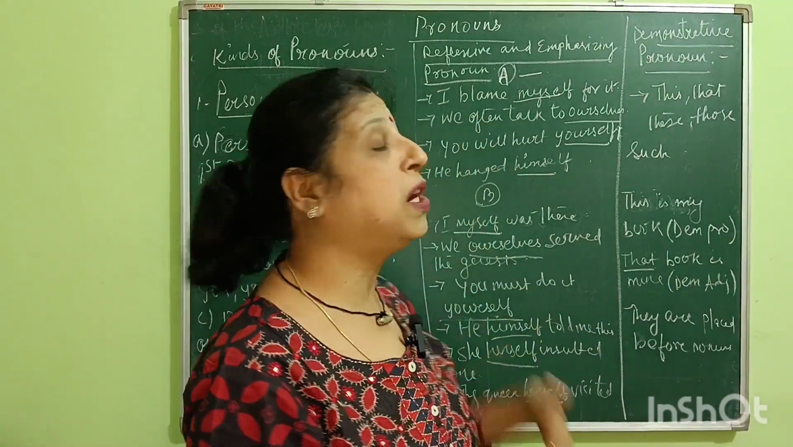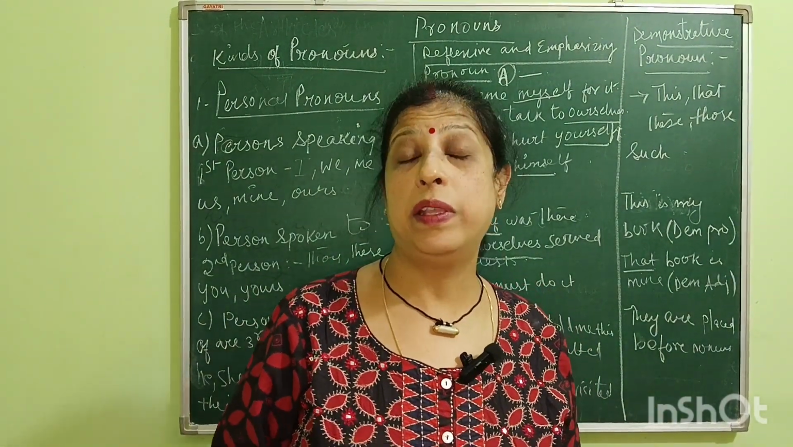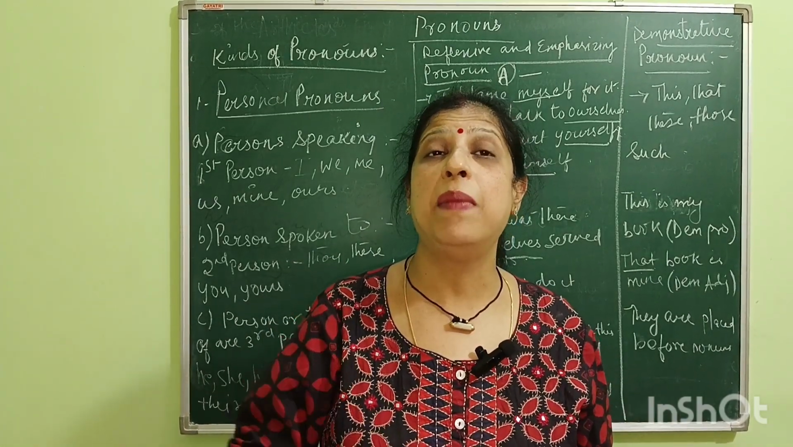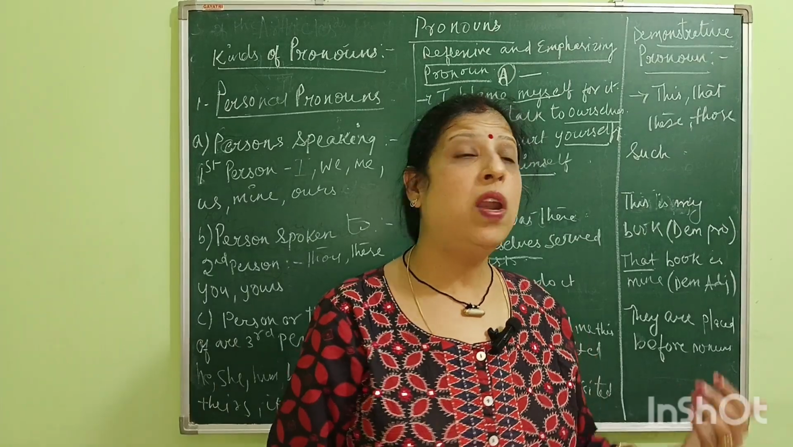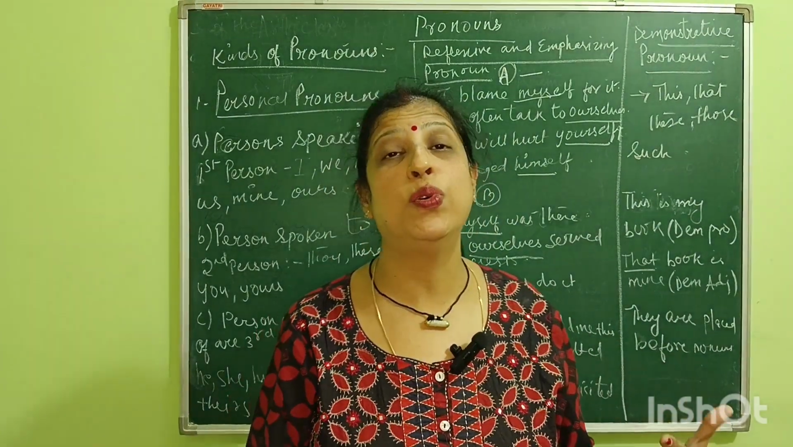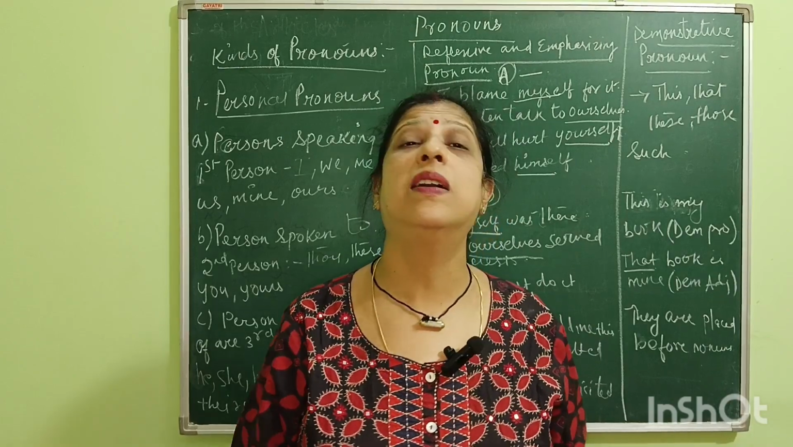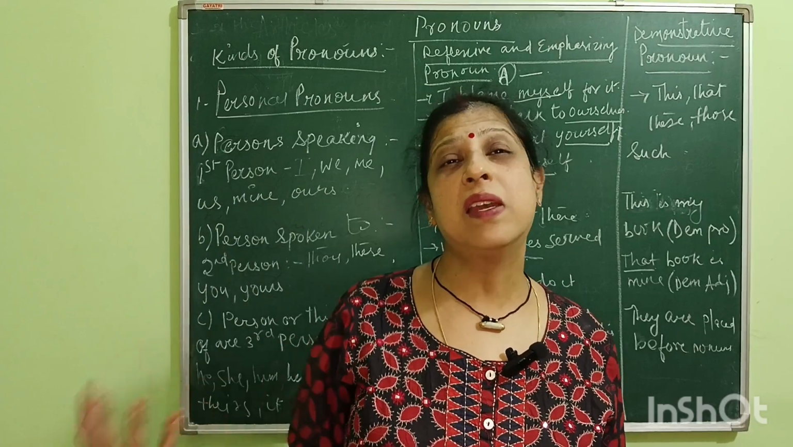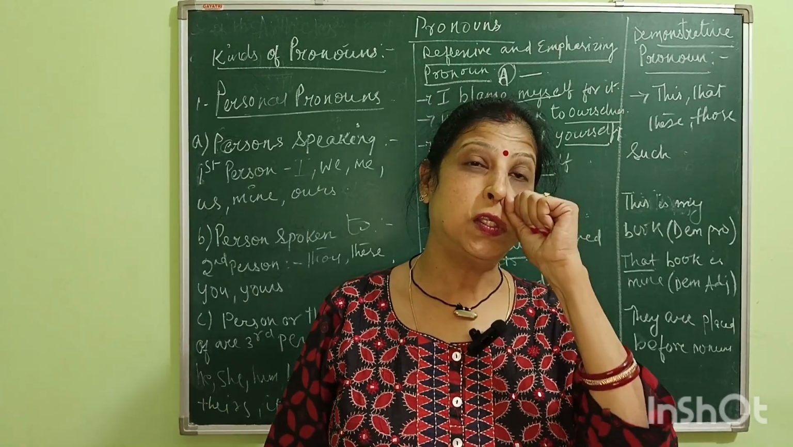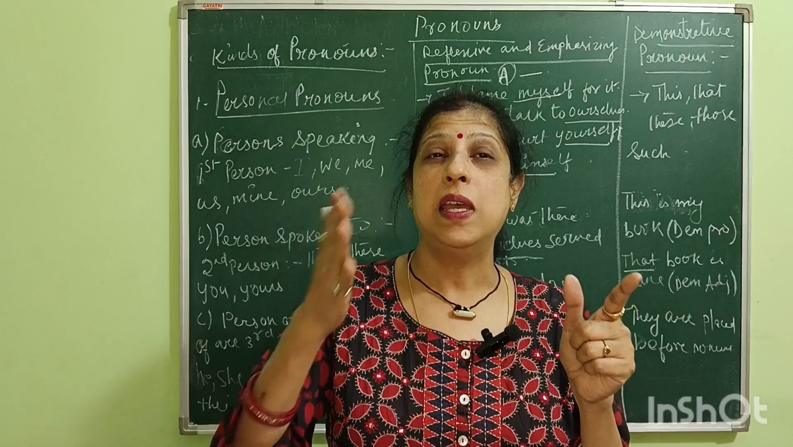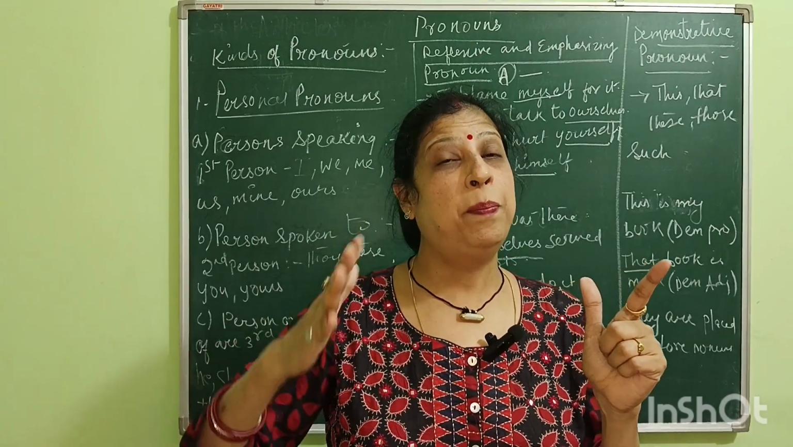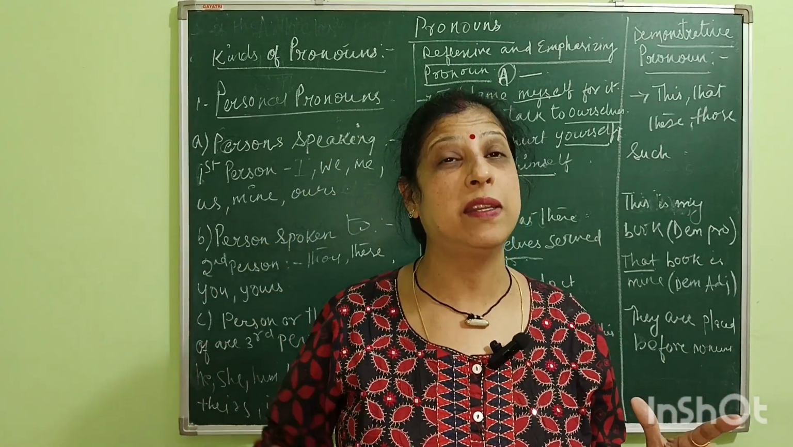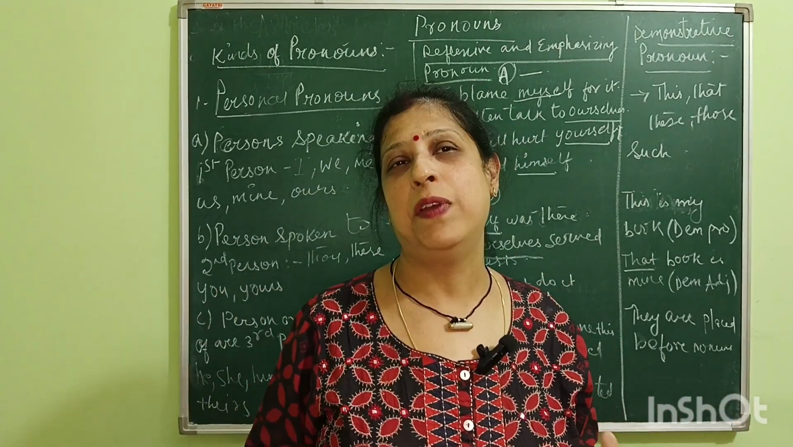And a reflexive pronoun is a pronoun that comes just after the verb. For example, "I blame myself for it," or "We often talk to ourselves," or "She has hurt herself." So hurting, talking, blaming, these are all verbs, all action words. Here, just after the verb, the pronouns like ourselves, myself, these words are called reflexive pronouns.